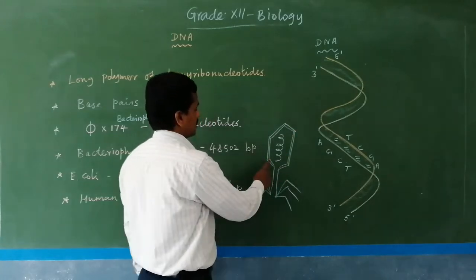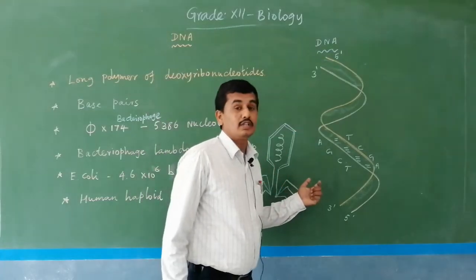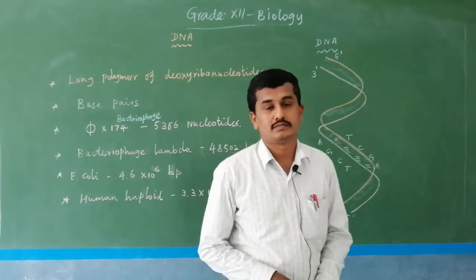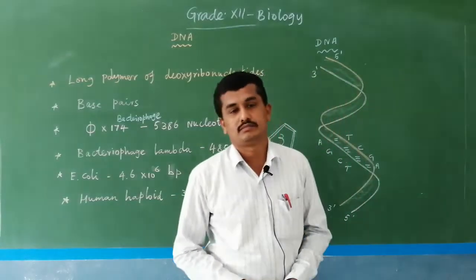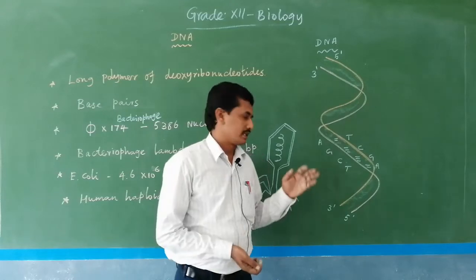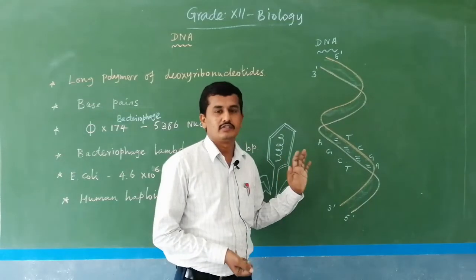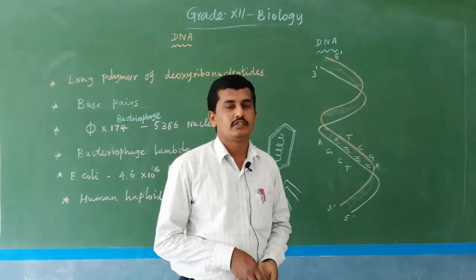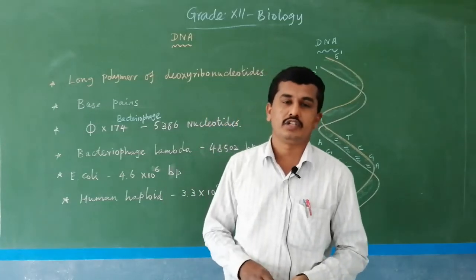It is a virus which kills bacterium, which causes disease in bacterium, maybe through the lytic cycle or the lysogenic cycle; various cycles are present. A bacteriophage is nothing but a virus which kills bacteria.